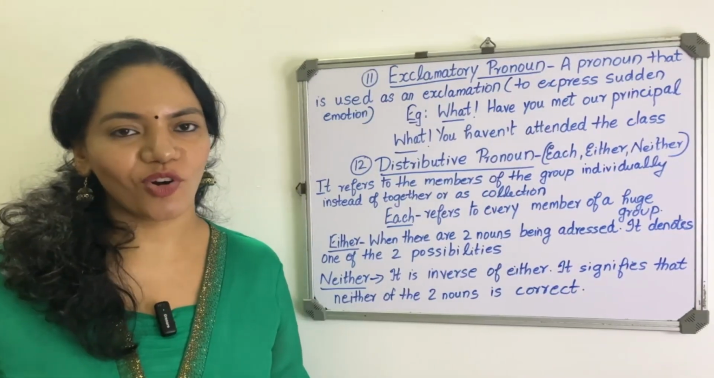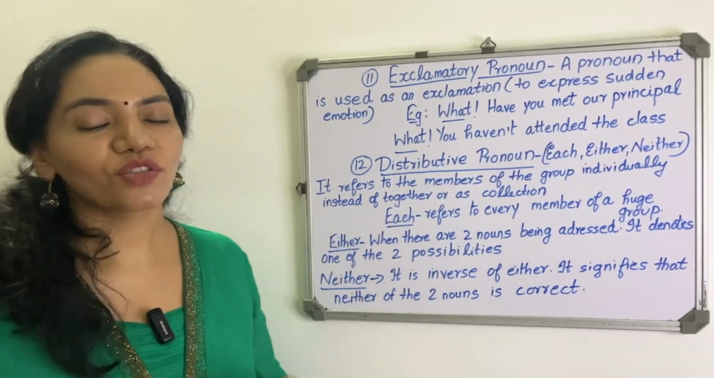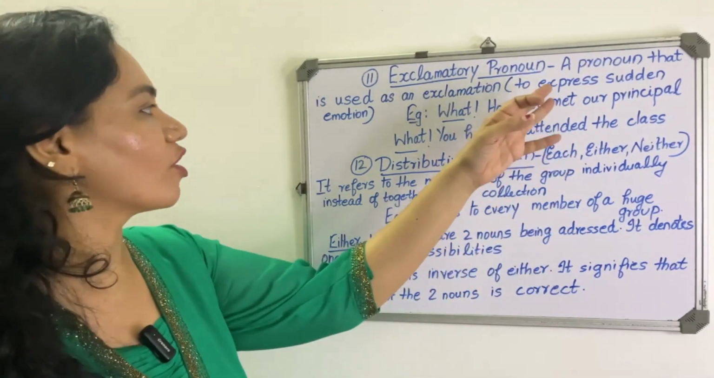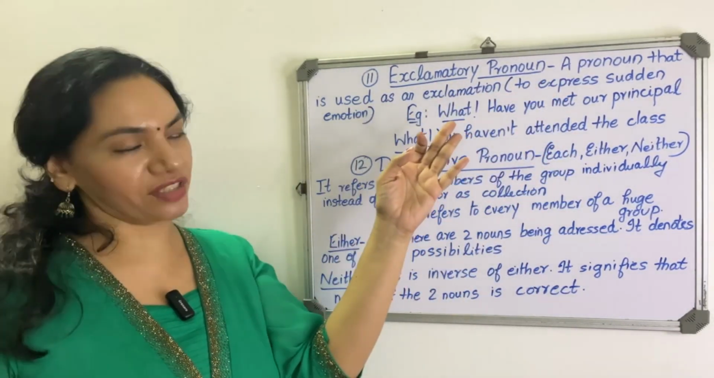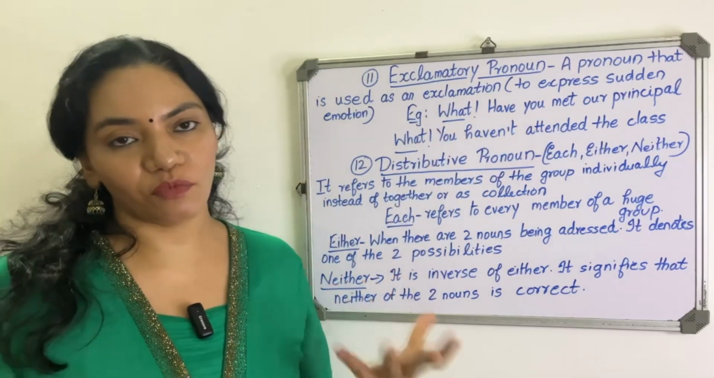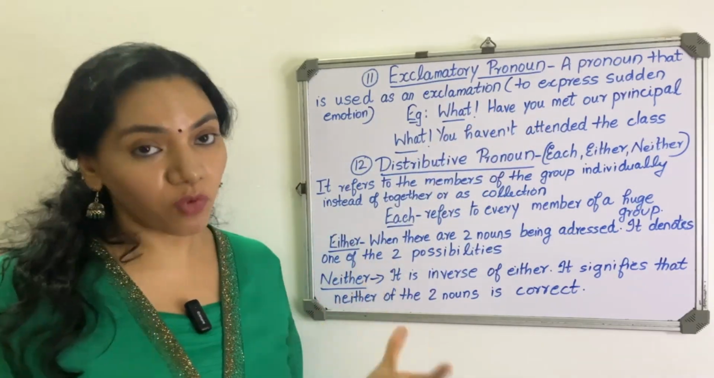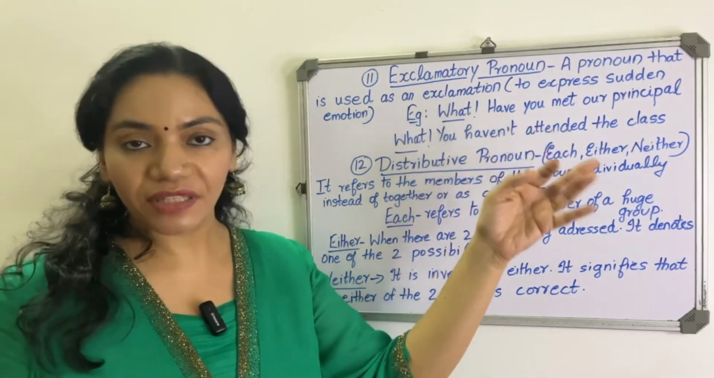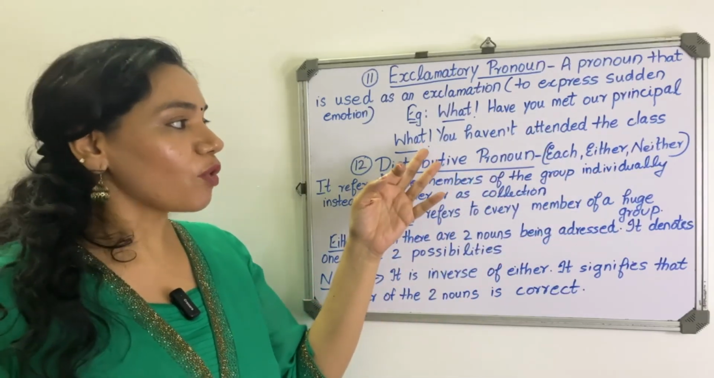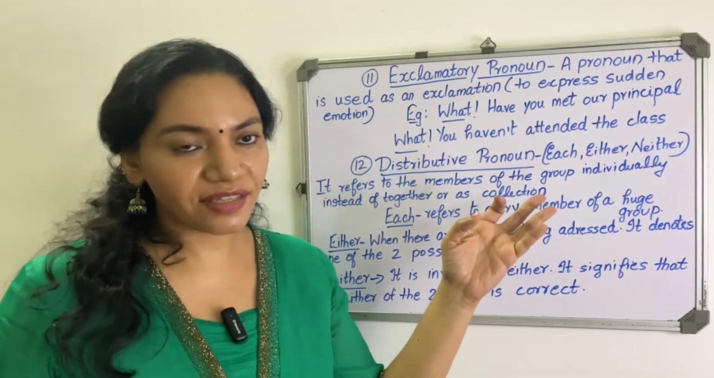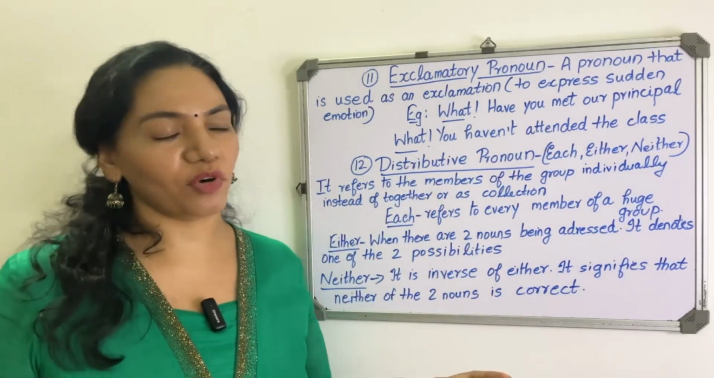So the next pronoun is exclamatory pronoun. An exclamatory pronoun is a pronoun that is used as an exclamation to express sudden emotion. So we say, what? Have you met our principal? The next one, what? You haven't attended the class? So these are called exclamatory pronouns.